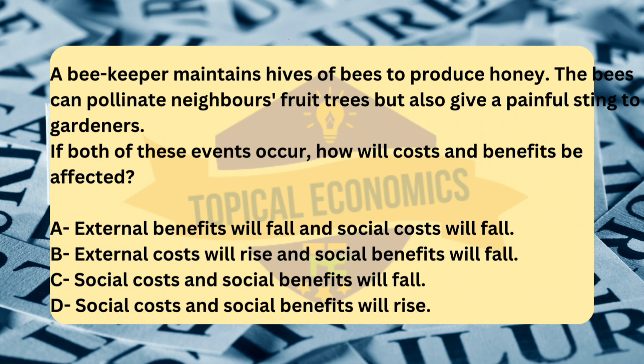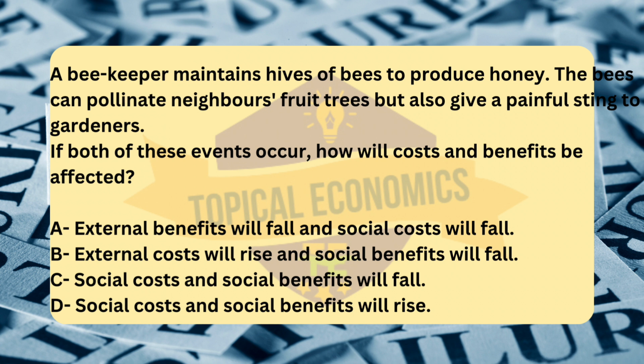External costs, negative externality: on the flip side, the bees might sting gardeners or people nearby, causing pain and possibly injury. This is a negative externality, as the beekeeper does not bear the full cost of these stings. The affected individuals bear the costs of pain and potential medical expenses. Given that both external costs, stings, and external benefits, pollination, are present, the total social costs and social benefits will both be affected.